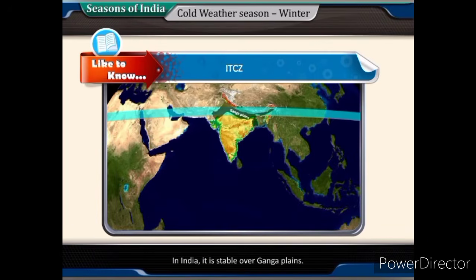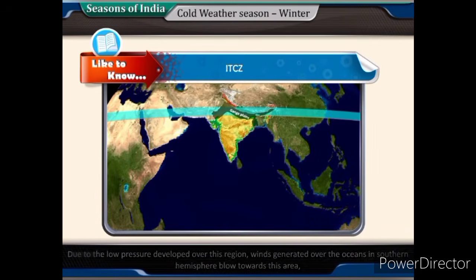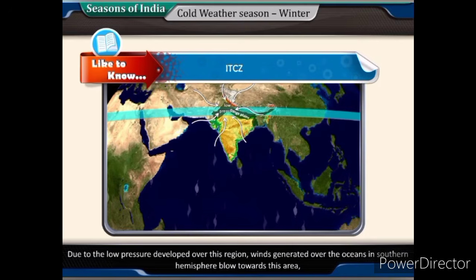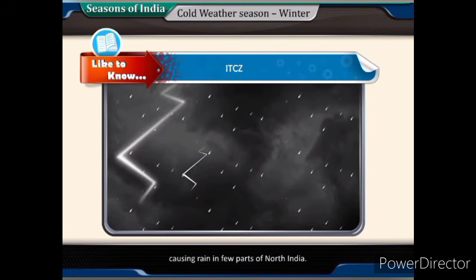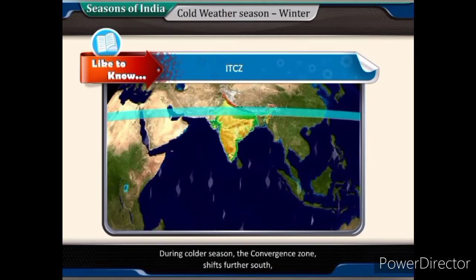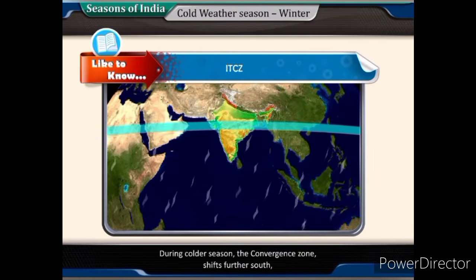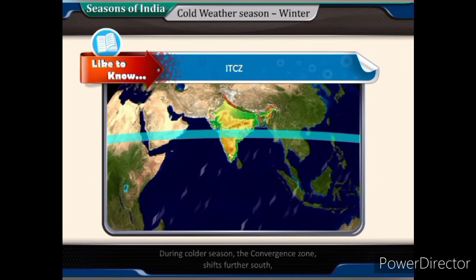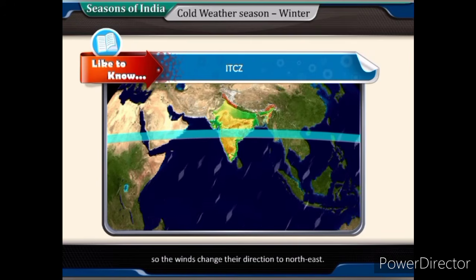In India, it is stable over Ganga plains. Due to the low pressure developed over this region, winds generated over the oceans in southern hemisphere blow towards this area, causing rain in few parts of North India. During colder season, the convergence zone shifts further south, so the winds change their direction to northeast.